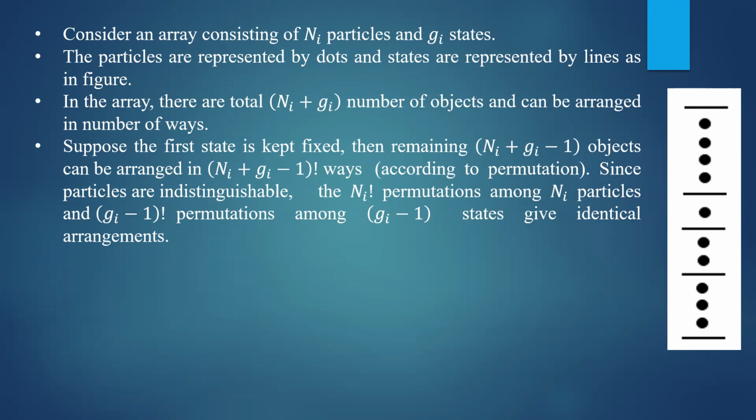Similarly, Gi minus 1 factorial permutations among Gi minus 1 states give identical arrangements. You have to exclude them.